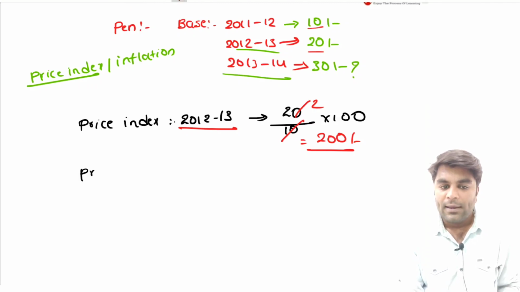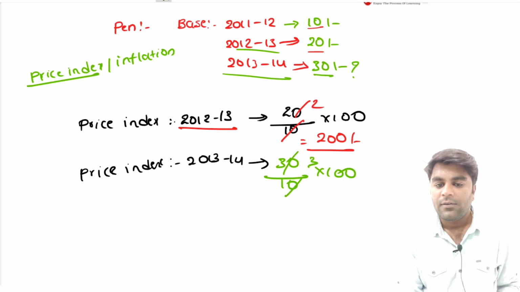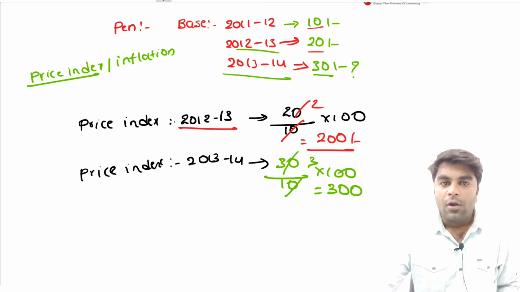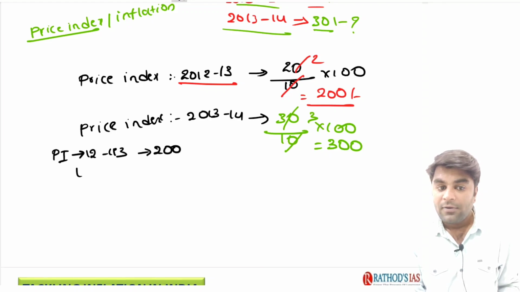Similarly, we are going to calculate the price index for the year 2013-14. What is the current year price here? The current year price is 30 rupees, divided by the base year price 10, into 100. Now, 3 tens are 30, and we get 300. So understand the price index numbers: the price index number for the year 2012-13 is 200, and the price index for the year 2013-14 is 300.